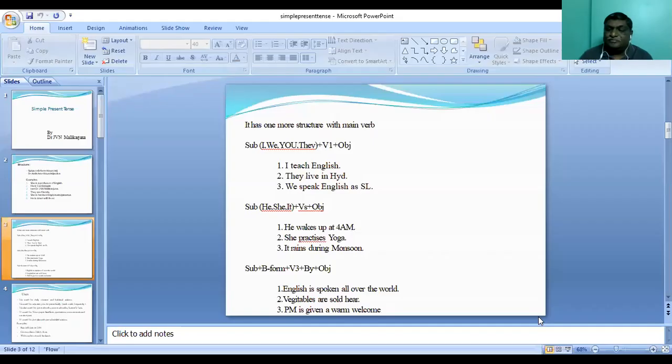So what we have to understand from all this is that simple present tense has plenty of uses that we should understand. We have already seen various uses of simple present tense.